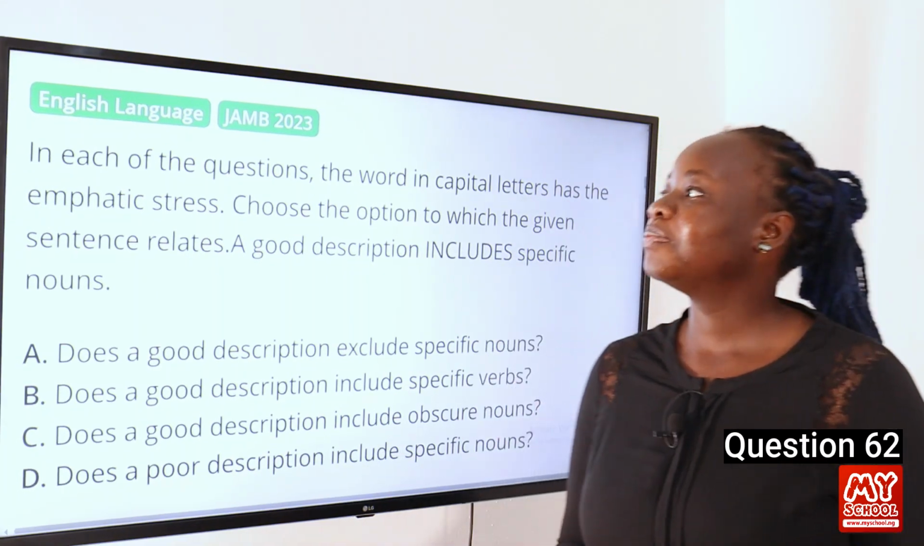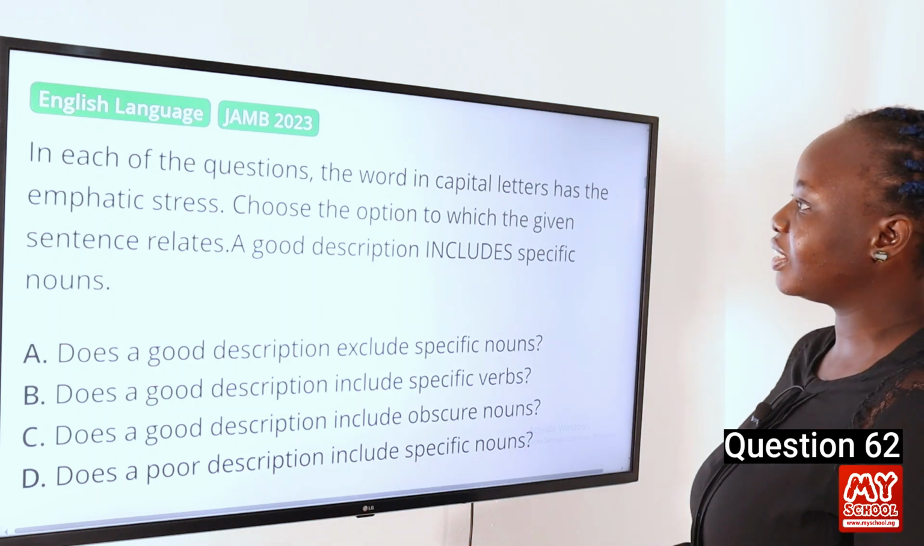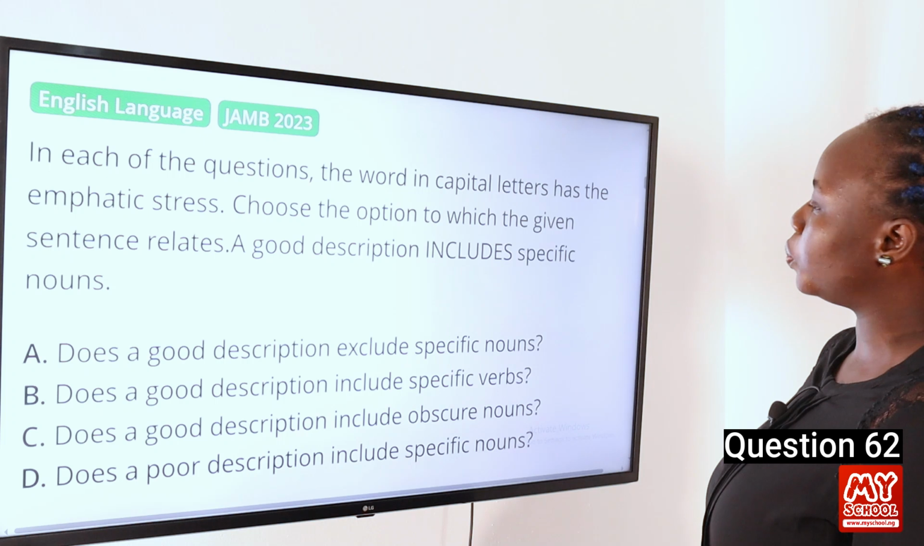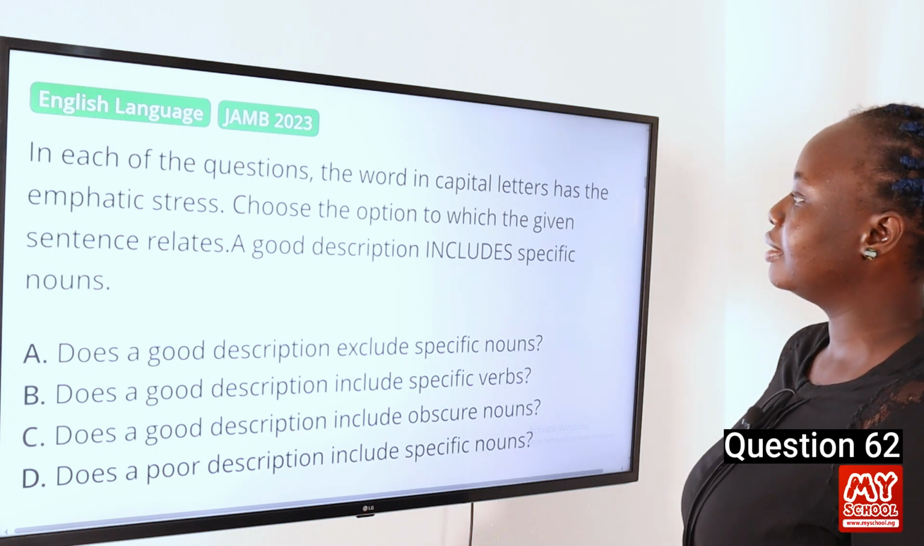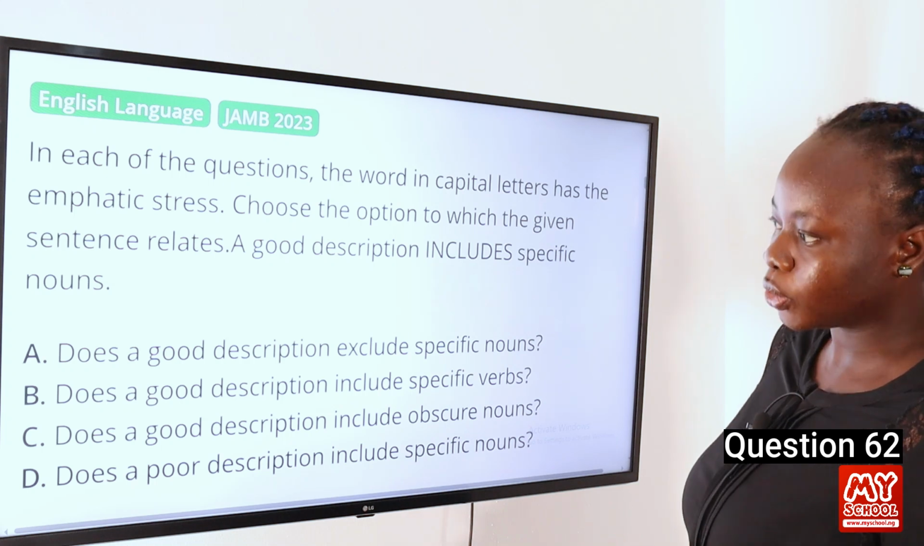Question 62. In each of the questions, the word in capital letters has the emphatic stress. Choose the option to which the given sentence relates. A good description includes specific nouns. So we have the options.